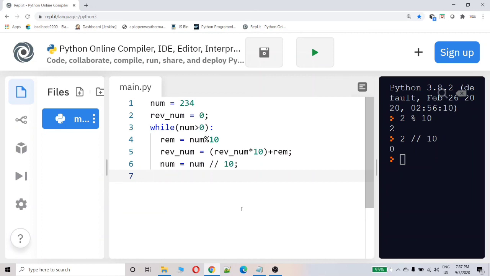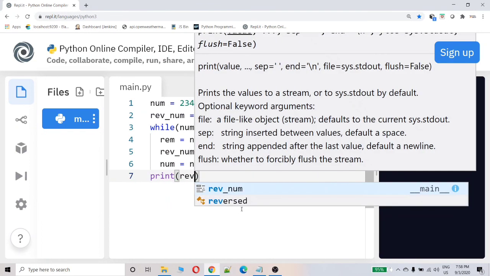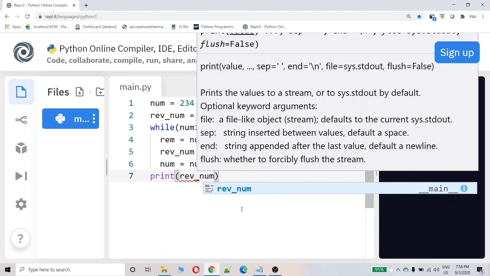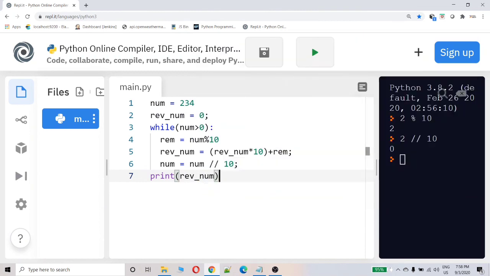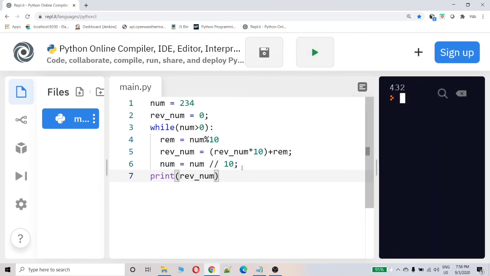Now let's print the reverse number variable. 432. Like this you can solve the problem.